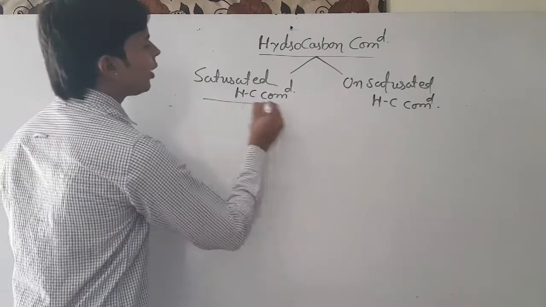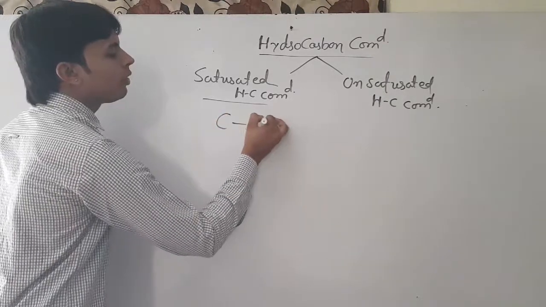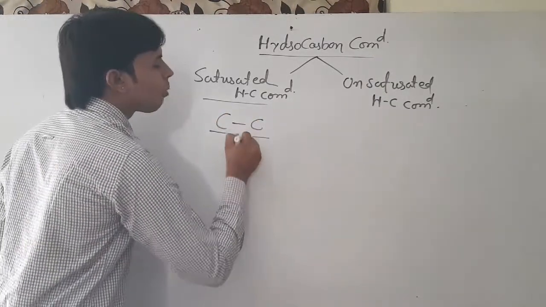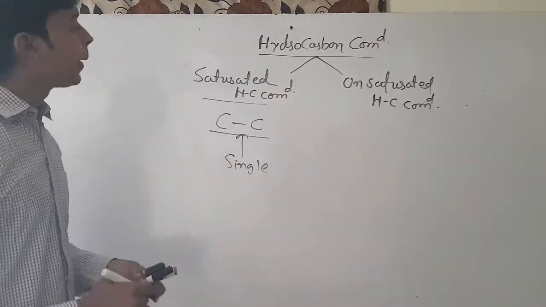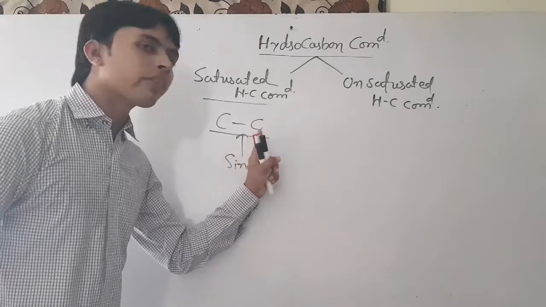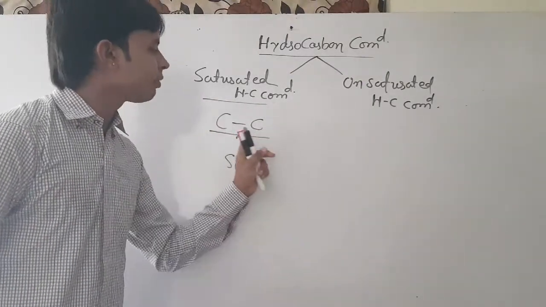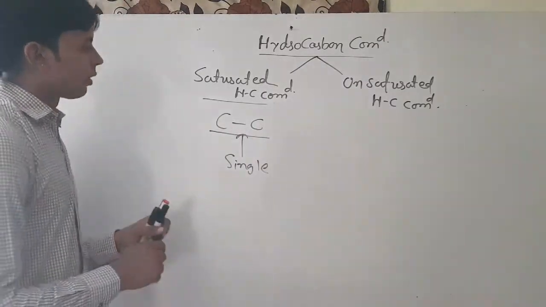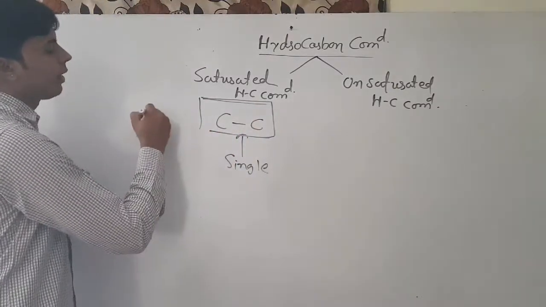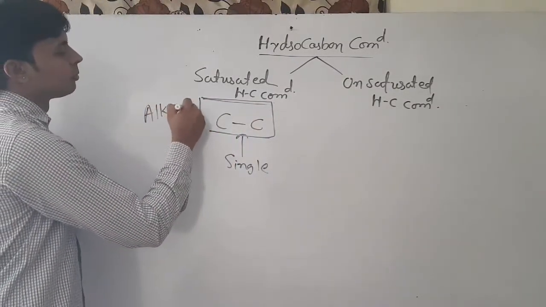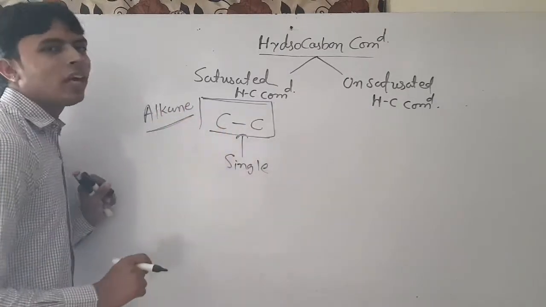In saturated hydrocarbon compounds, carbon is connected with carbon by a single bond. That's called alkane. What did I say? Carbon is connected with carbon by a single bond.